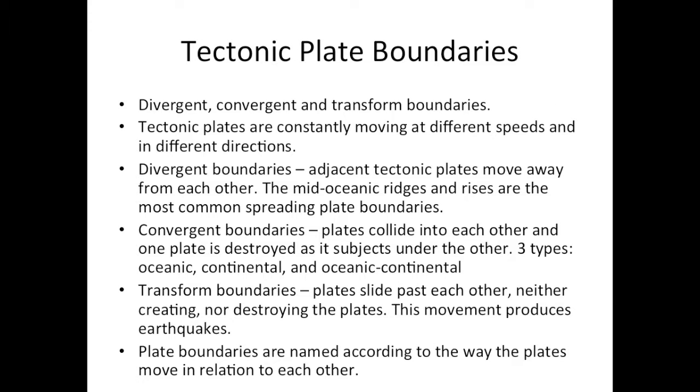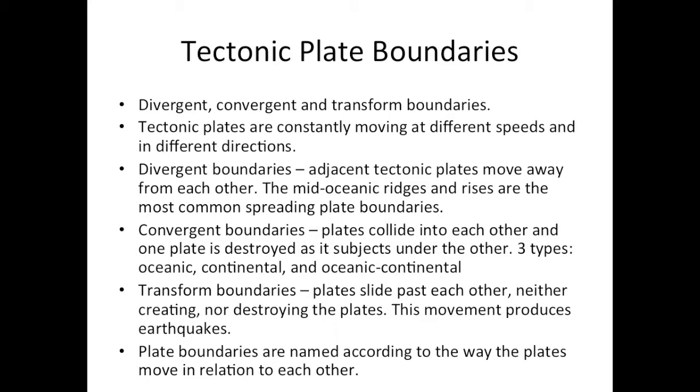There are 3 types of tectonic plate boundaries based on the movements of the plates: divergent, convergent, and transform boundaries. Tectonic plates are constantly moving at different speeds and in different directions. Divergent boundaries occur when adjacent tectonic plates move away from each other. The mid-oceanic ridges and rises are the most common spreading plate boundaries.